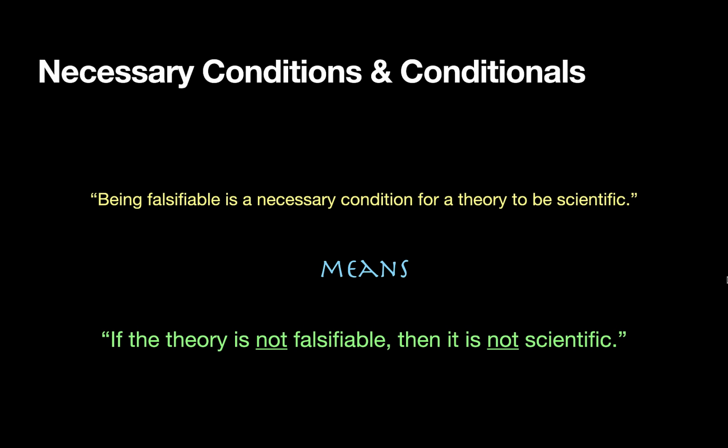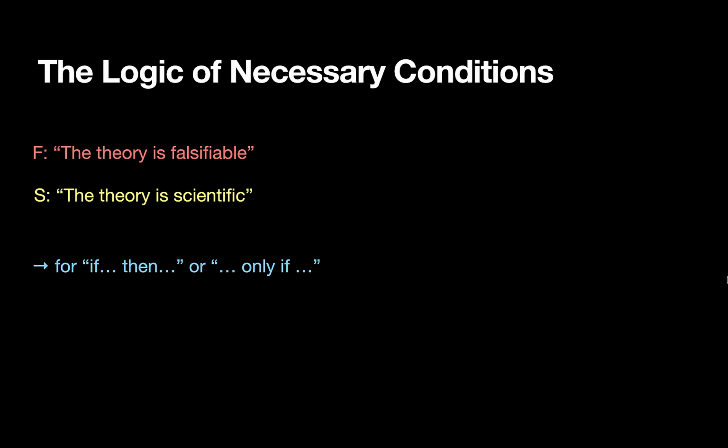Let's dig a little deeper. We'll use some symbols to make the logic of what the philosopher said more obvious. Let's use the letter F for the sentence, "The theory is falsifiable." And let's use the letter S for the sentence, "The theory is scientific." We'll also use two other symbols: an arrow for the phrase "if, then," which we can also express by saying "blank only if blank," and the bent neg symbol for "not," or the phrase "it is not the case that."